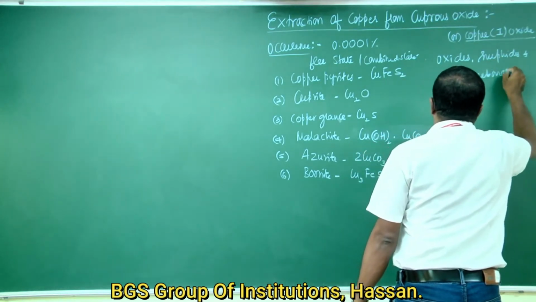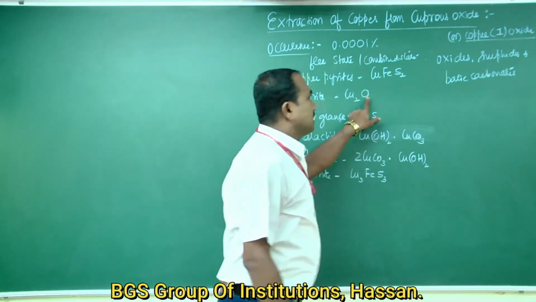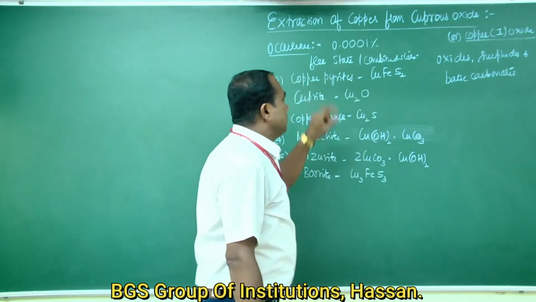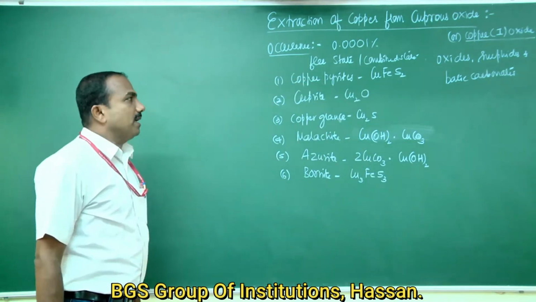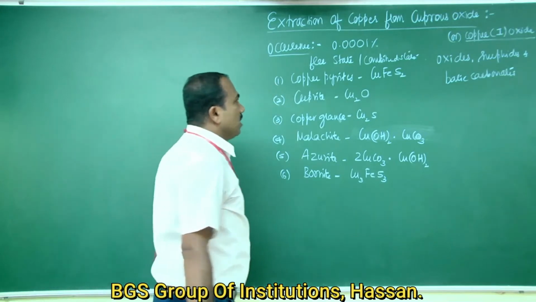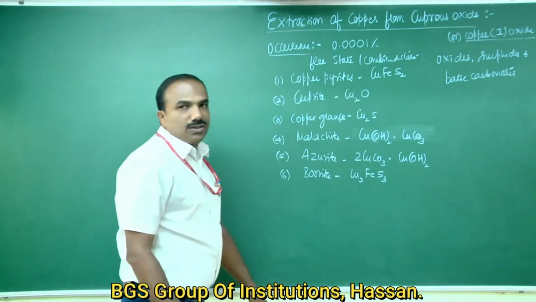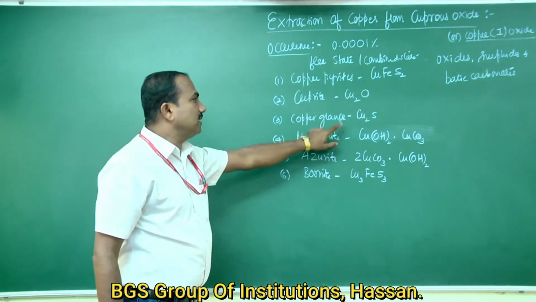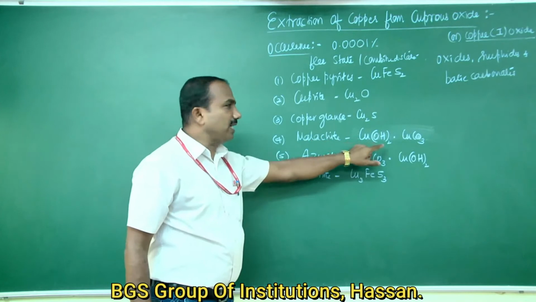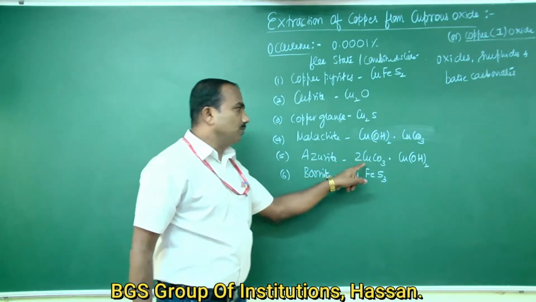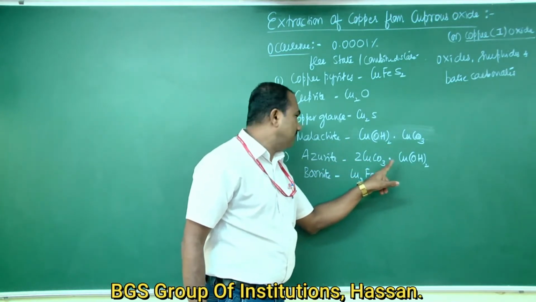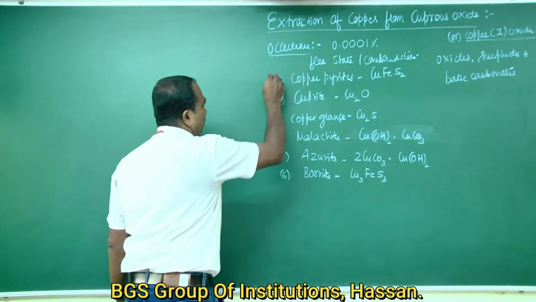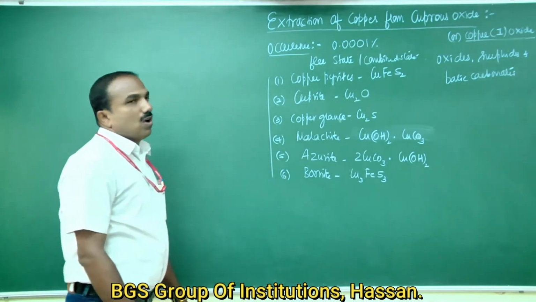Some of the principal ores of copper are copper pyrites CuFeS2, cuprite Cu2O, copper glance Cu2S, malachite CuCO3 Cu(OH)2, azurite 2CuCO3 Cu(OH)2, and bornite. These are some of the ores of copper.